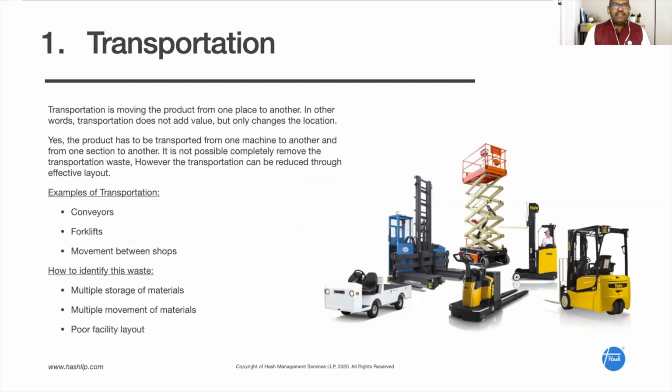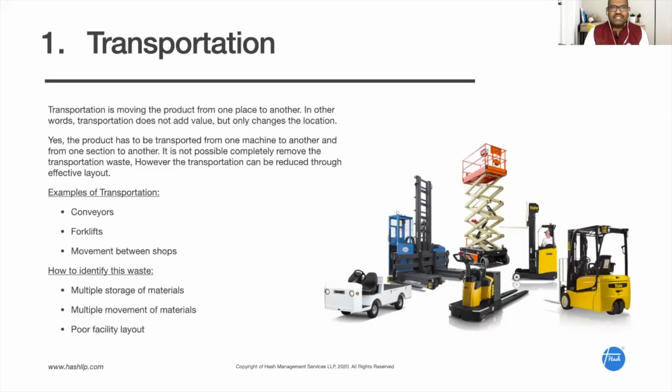How will you identify transportation waste in any company? Whenever you see a lot of conveyors, forklifts, material movement and material handling equipment, there is a transportation waste. Let me give an example. If there is a big factory with a lot of machines spread across the factory in a zigzag manner, the component has to move from one machine to the next over a very long distance, and a lot of conveyors and forklifts are used to move the materials here and there.